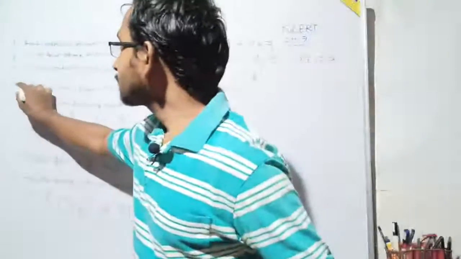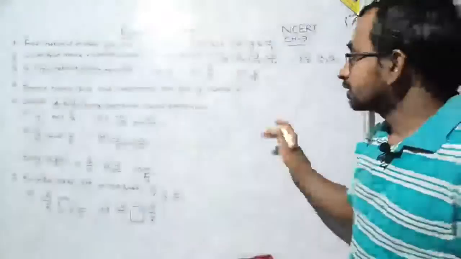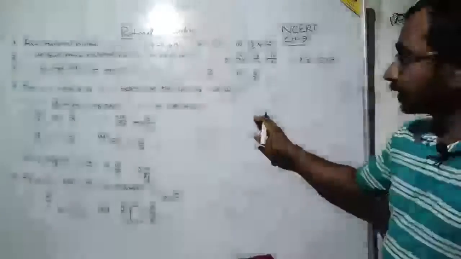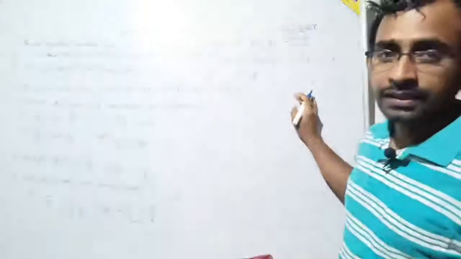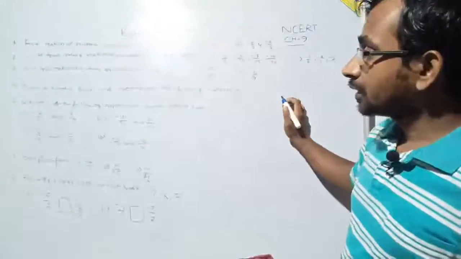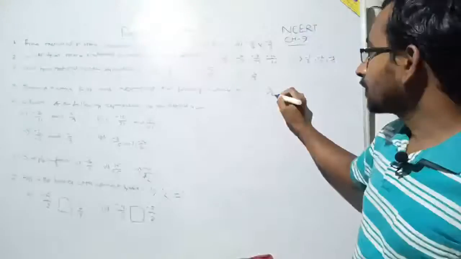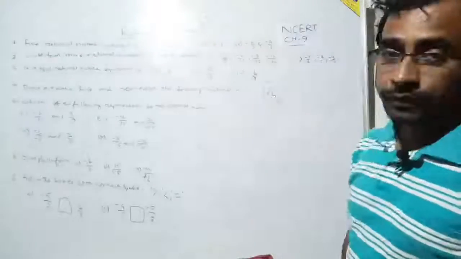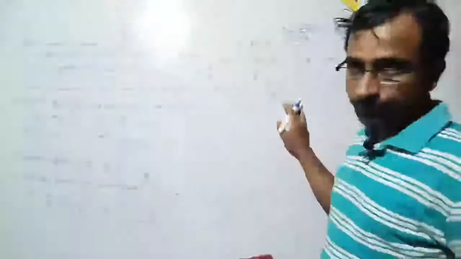See, question number 4. Draw a number line and represent the following rational numbers. Actually, there are some numbers I erased, so you have to draw a number line and represent 4/5. Suppose it is 4/5. How will you represent 4/5 on the number line?